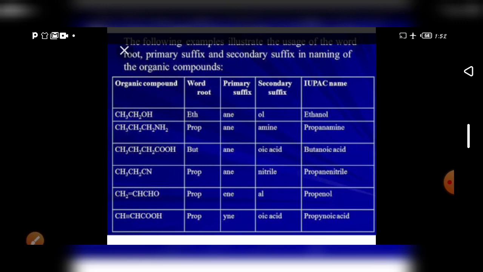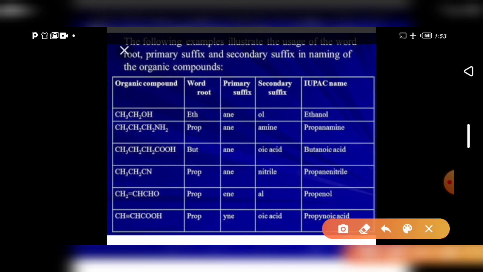I give one example only, not as a full explanation. You will know it very well later, when you go on to hydrocarbons and other compounds: alkane, alkene, alkyne and the functional groups. Here I only show how the primary and secondary suffix are added. Taking this first example is enough for knowing how many carbons are in this compound.